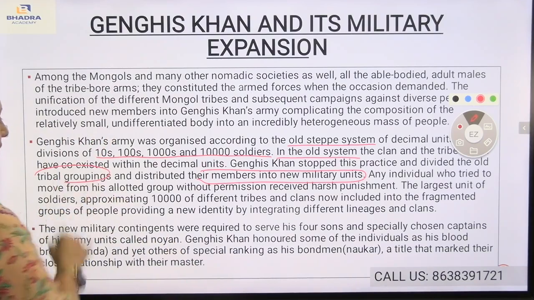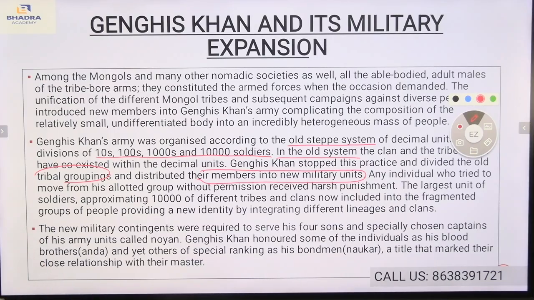Tribal groupings were being done. How? Any individual who tried to move from their allotted group without permission received harsh punishment. The largest unit of approximately 10,000 soldiers, from different tribes and clans, was now included into the fragmented groups of people, providing a new identity by integrating different lineages and clans.